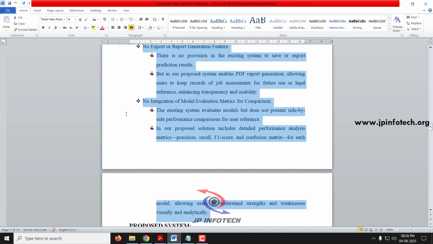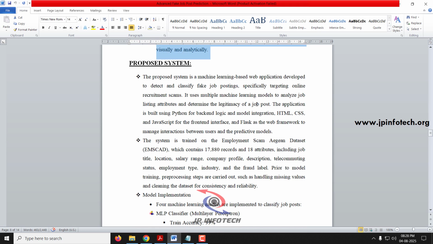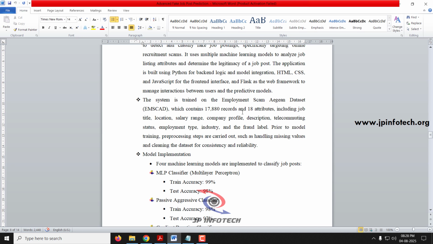Coming to the proposed system, as mentioned, we are going to use Python for the backend, HTML, CSS and JavaScript for the frontend, and Flask for the web framework. Here we are going to use the employment scam dataset, which contains 17,818 records and 18 attributes.